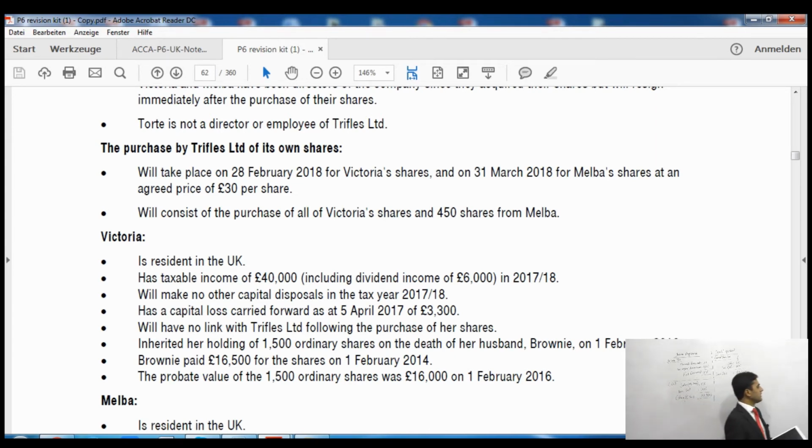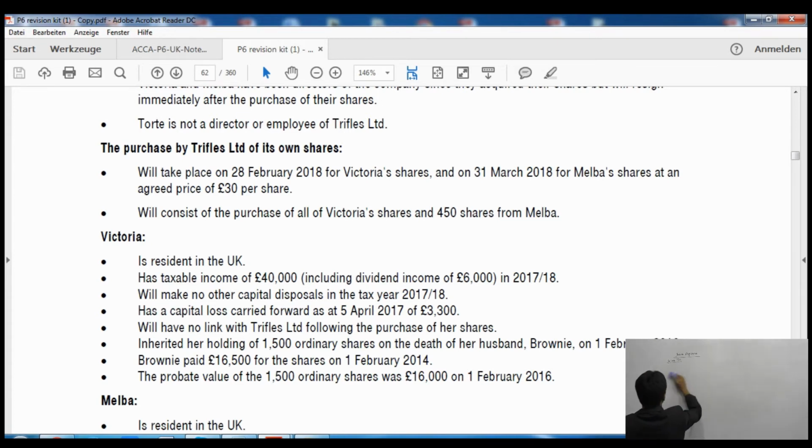Now I'll just cancel the share screen. I hope that you have got the question so that we can do it on the board together. Let me erase this first, then we will do the question on the board together. Please make sure you have the BPP exam kit in front of you because I will be cancelling the shared screen in a minute so that we can do the question on the board together. Right, so let's cancel the shared screen.